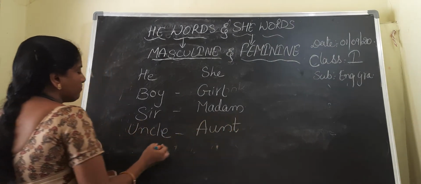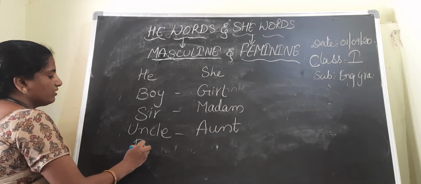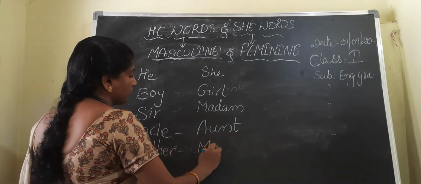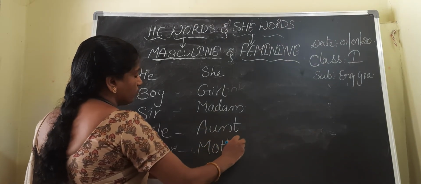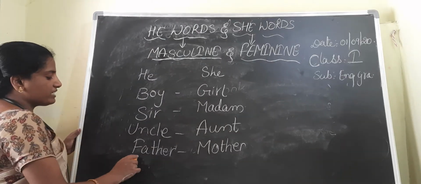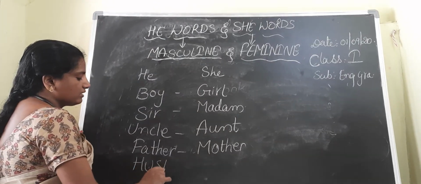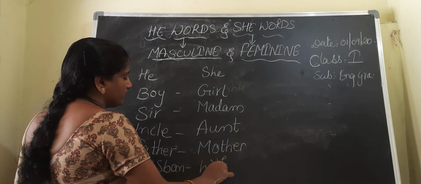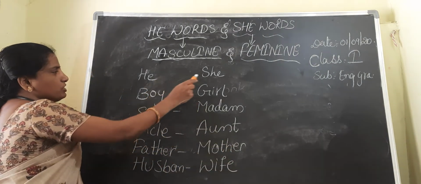If I say father, what is the she word? Mother. Okay, father, mother. Next, if I say husband, what is the she word? Wife.